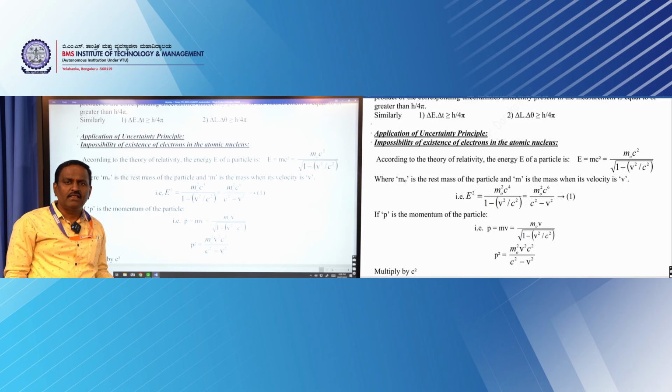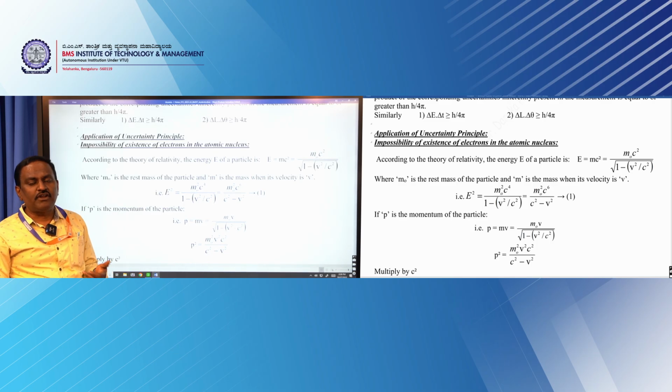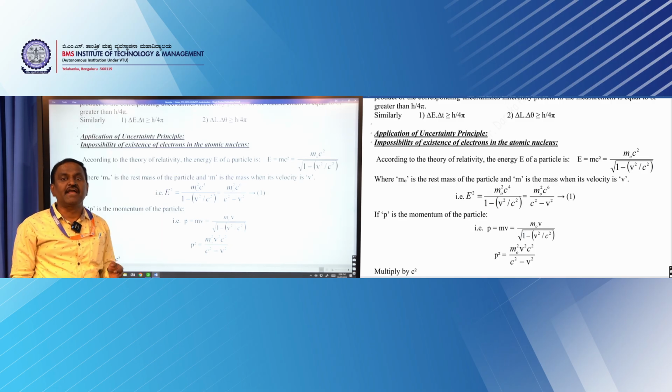They will be there. Then what is the question of raising the existence or non-existence of an electron inside the nucleus? The question comes from another topic you already studied, the radioactivity phenomenon. In radioactivity, you know that the alpha particle, that is a helium nucleus, or the beta particle, that is an electron, again in beta there is beta plus and beta minus, the electron and the antiparticle of an electron, they are emitted from the nucleus, right.